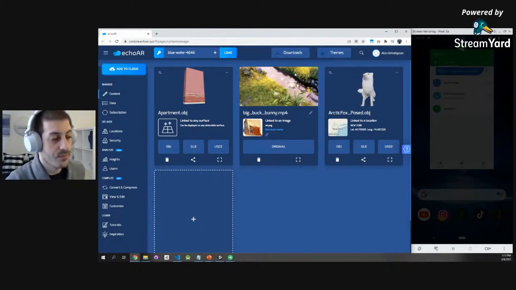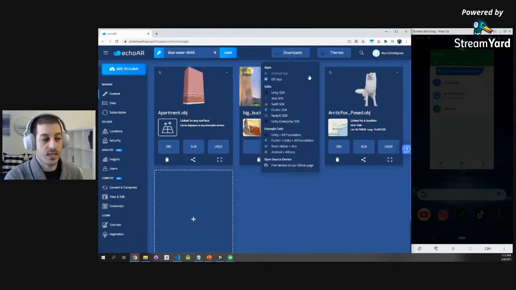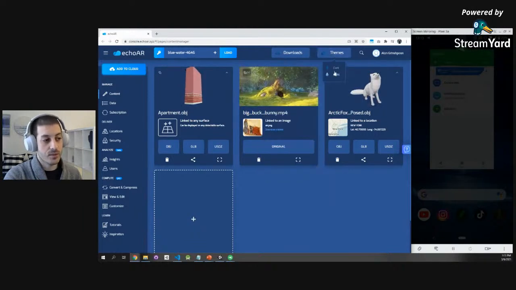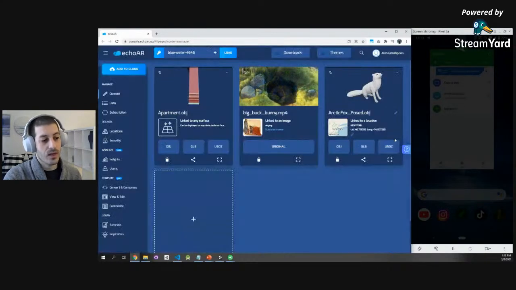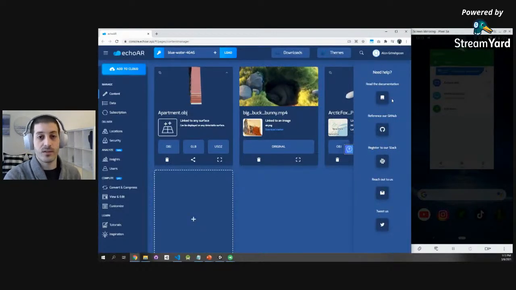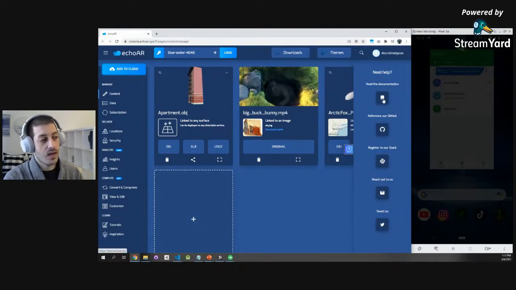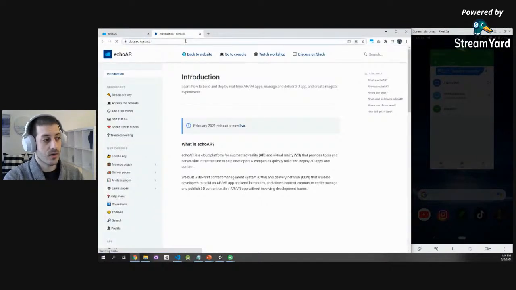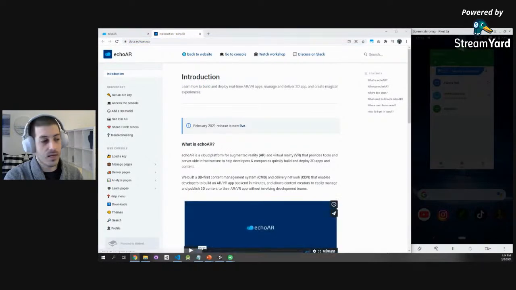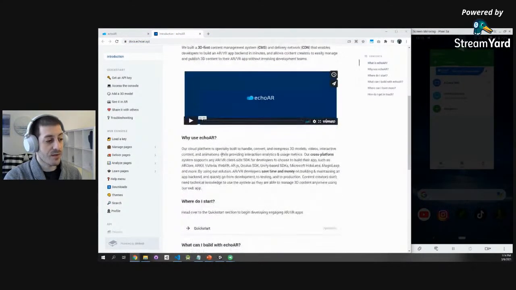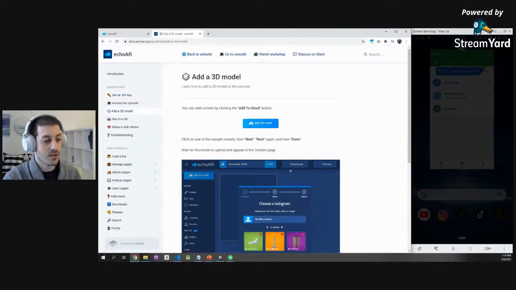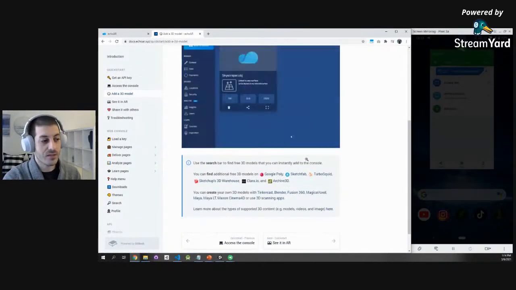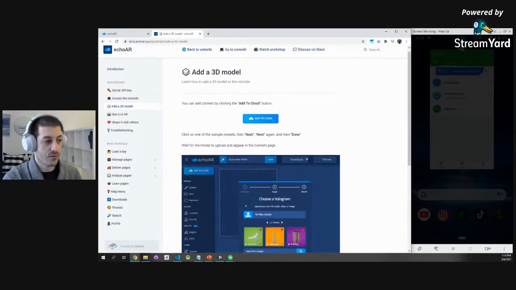So let's see what we have here. You already know the downloads menu basically allows you to download the sample apps and a few of our SDKs. We have a theme changer that you can swap themes with. I love the dark one, but you can do whatever. In our help menu, it's a really valuable resource for you to look at and use. It has a link to our documentation, which I'm going to share right here in the chat as well. Basically, a step-by-step guide of everything I just did: how you get an API key, how you access the console, how you add content, with really cool animated GIFs to guide you through everything and answer a few of your questions.